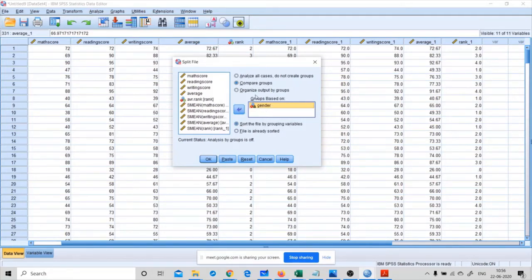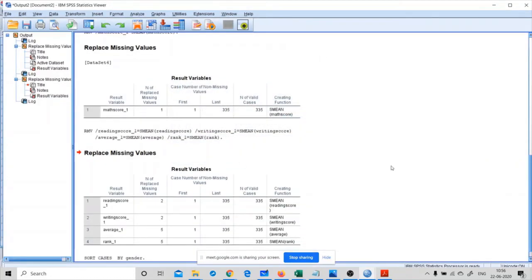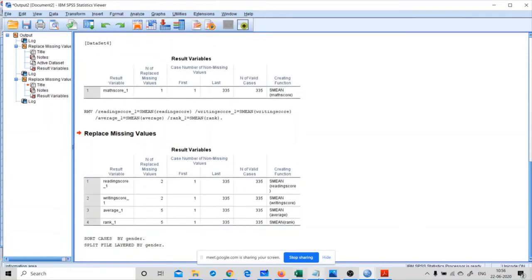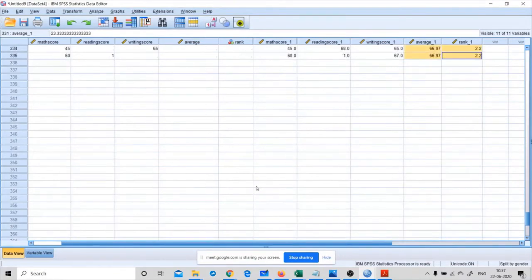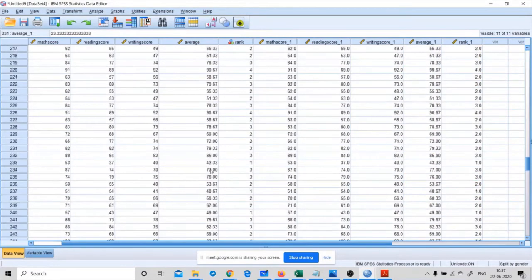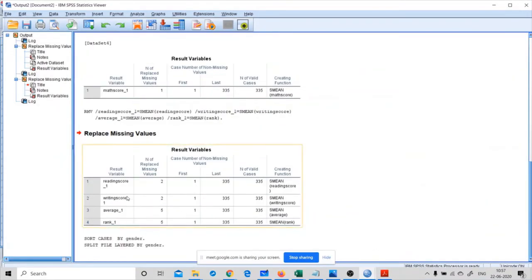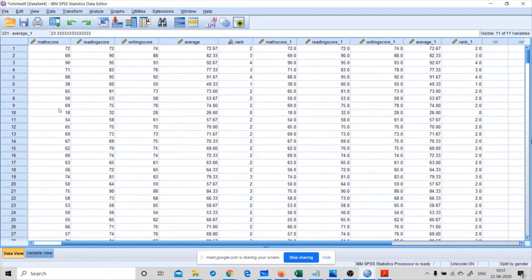So I want to group the variables based on the gender and click on OK. So the split file has been done by gender.